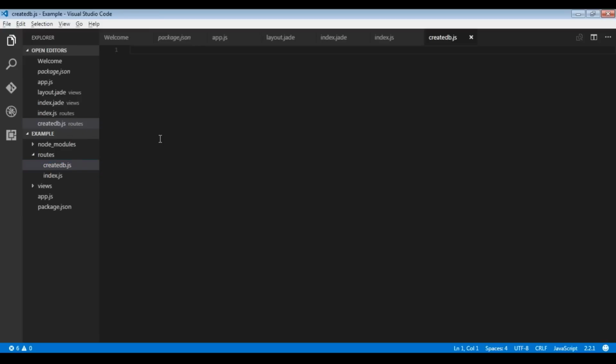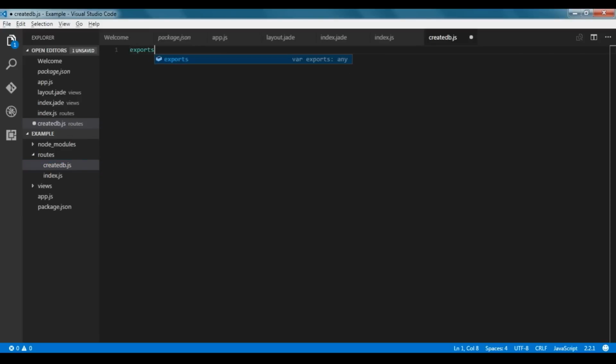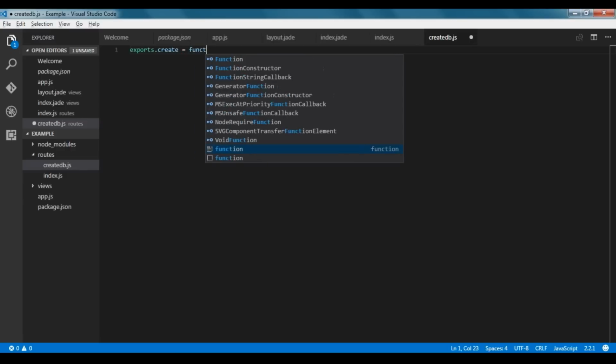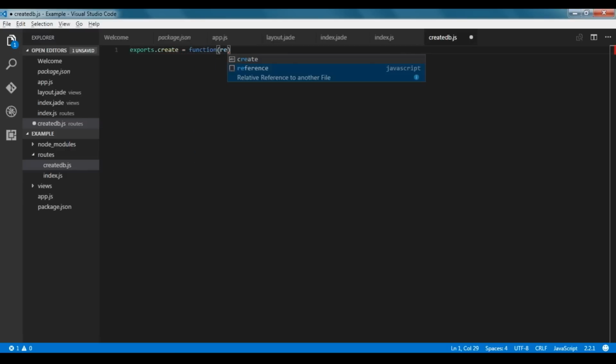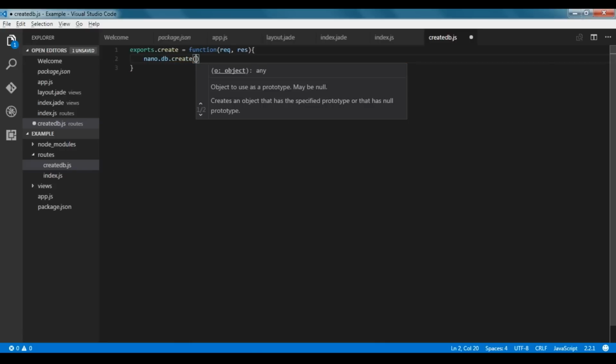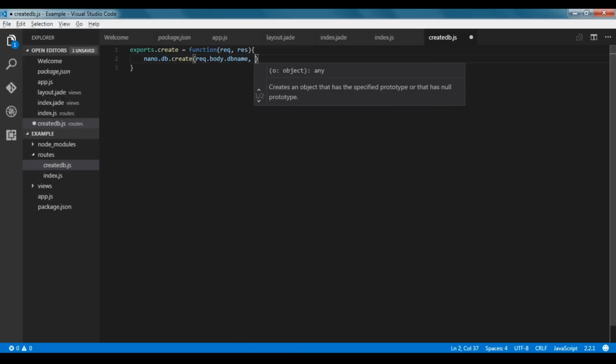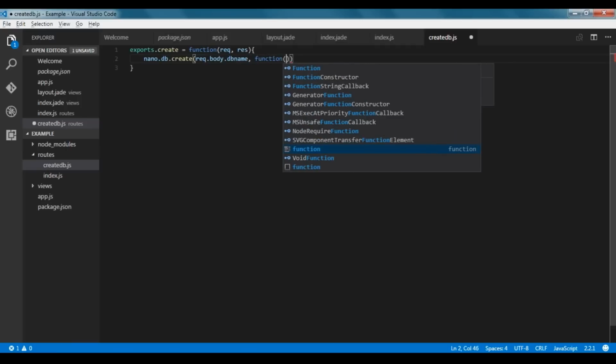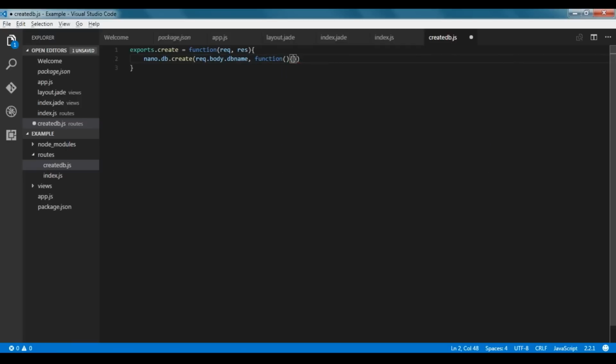Then we'll go to create database. So now we are again going to use exports.create, and we are creating a function. It has a request and a response. nano.db.create request.body.dbname, and there is a function which we are going to create.